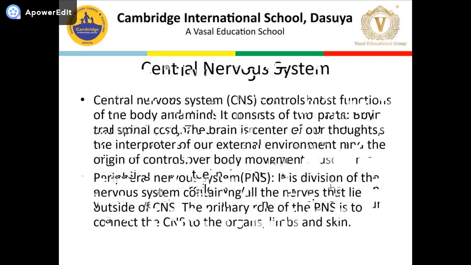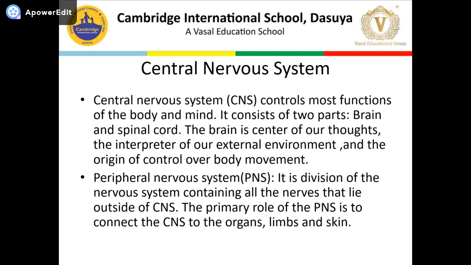There are two types of nervous system. One is the central nervous system, one is the peripheral nervous system. The central nervous system controls most functions of the body and mind. It consists of two parts, the brain and the spinal cord. The brain is the center of our thoughts, interpreter of our external environment, and origin of control of our body movement.